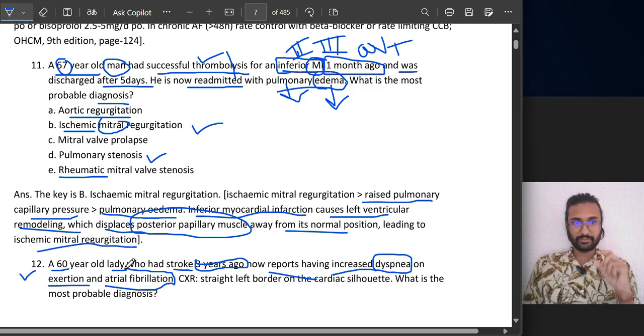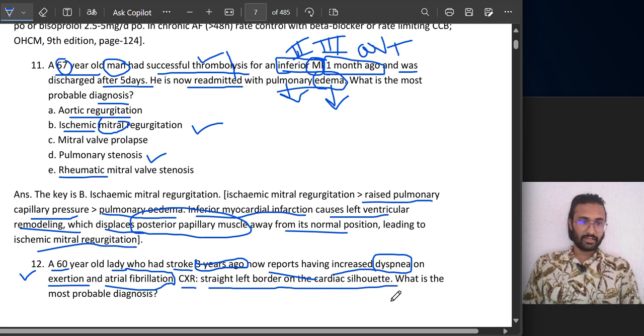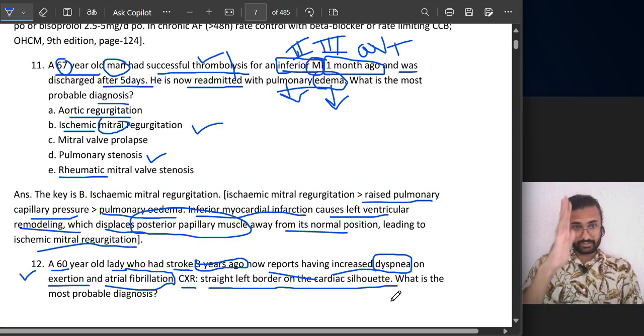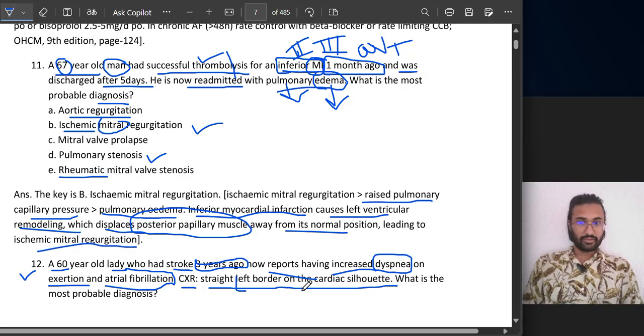Atrial fibrillation, we saw AFib. What will we see? We see irregular waves. Now a chest X-ray was advised. There we see a straight left border on the cardiac silhouette. Just imagine in your mind there is an X-ray, and on the left border we are seeing a straight left border. How should it be? The heart normally makes a curve, but here the left border is completely straight. So why has that happened? What is the probable diagnosis they are asking?